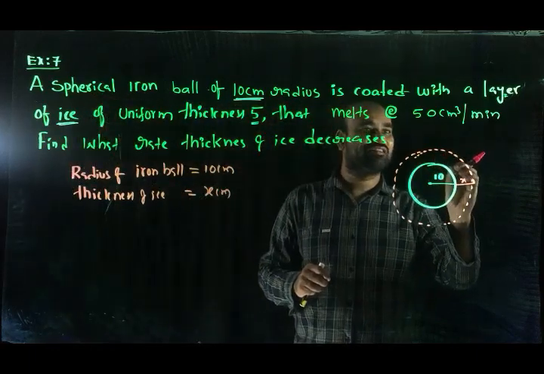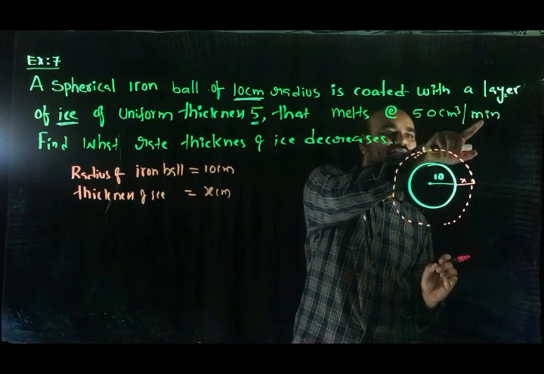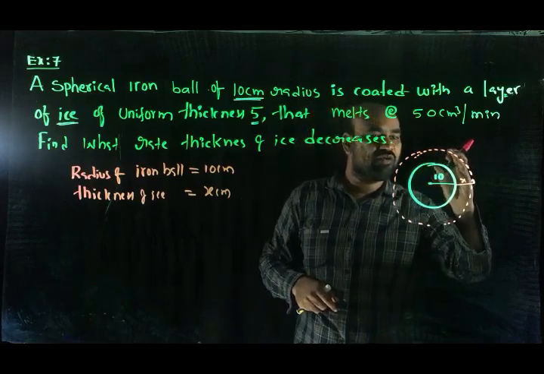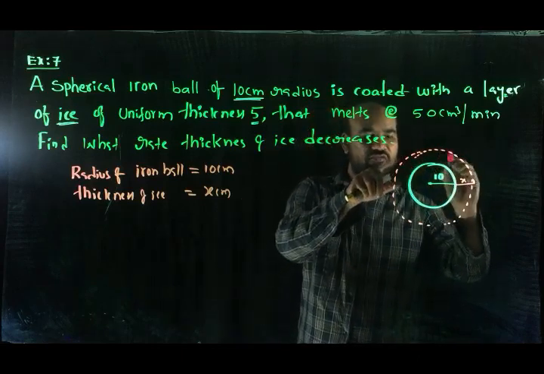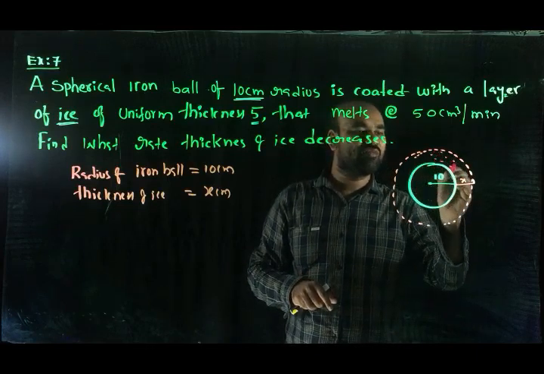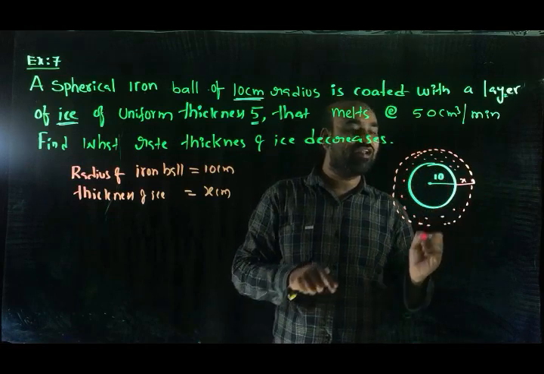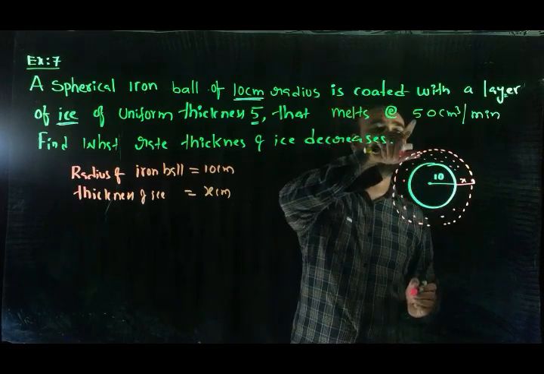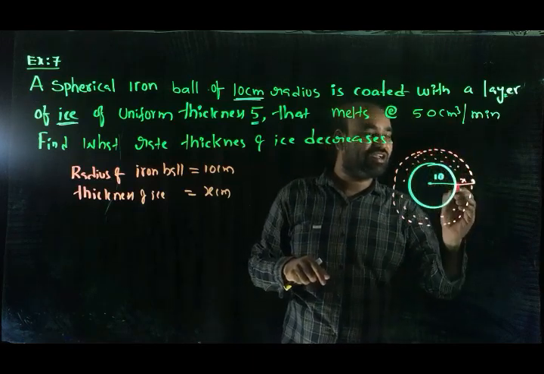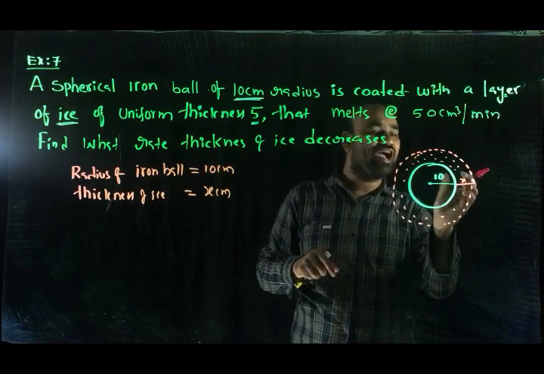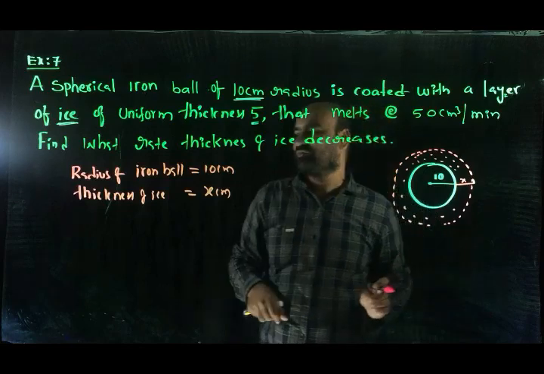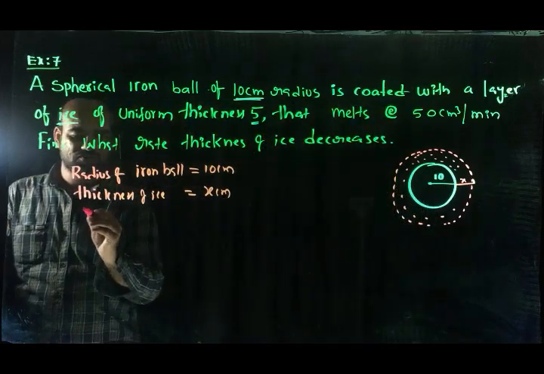The ice is melting at the rate of 50 centimeter cube per minute, which means the volume of ice is decreasing. How to find the volume of ice? Volume of bigger sphere minus volume of smaller sphere gives the volume of the ice. At what rate is the volume of ice decreasing? 50 centimeter cube per minute. While volume is decreasing, automatically the thickness of the ice will decrease. At what rate will the thickness of the ice decrease? That we should find now.